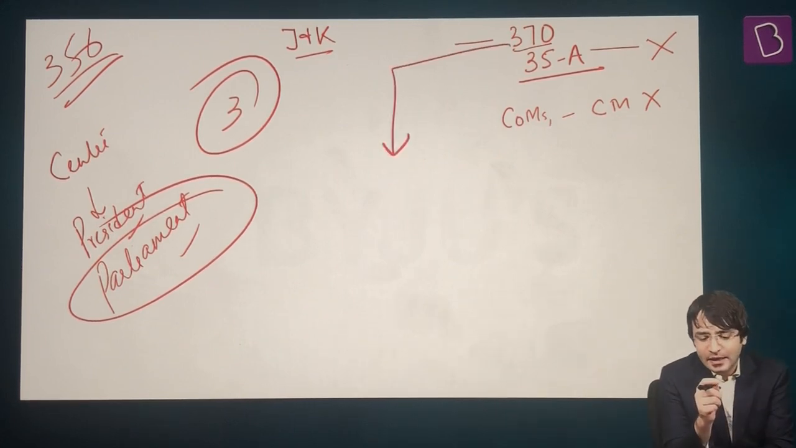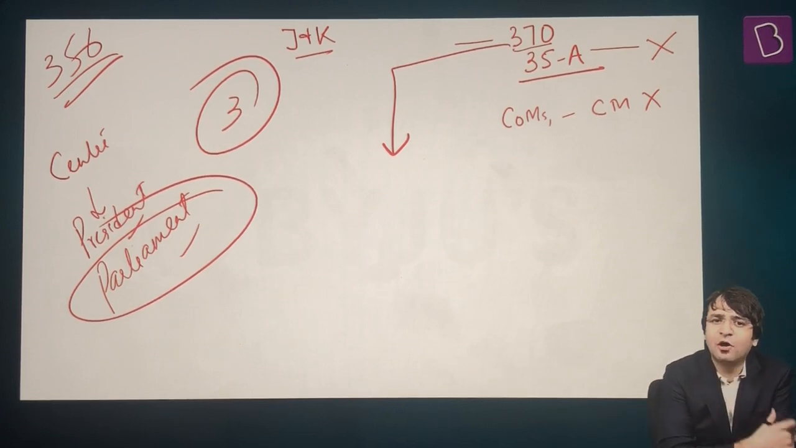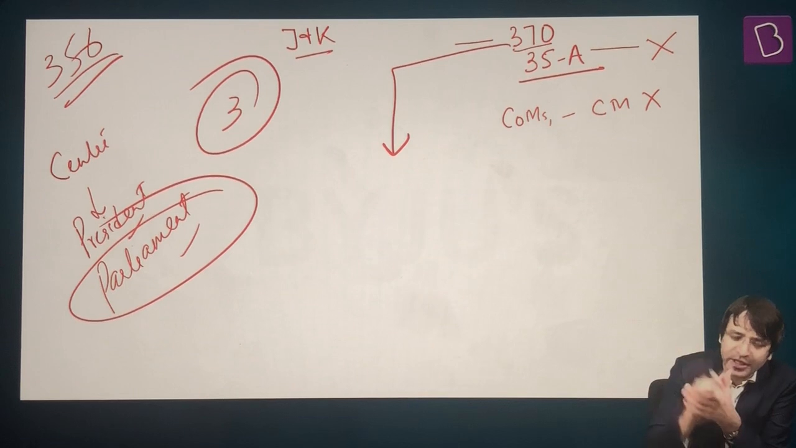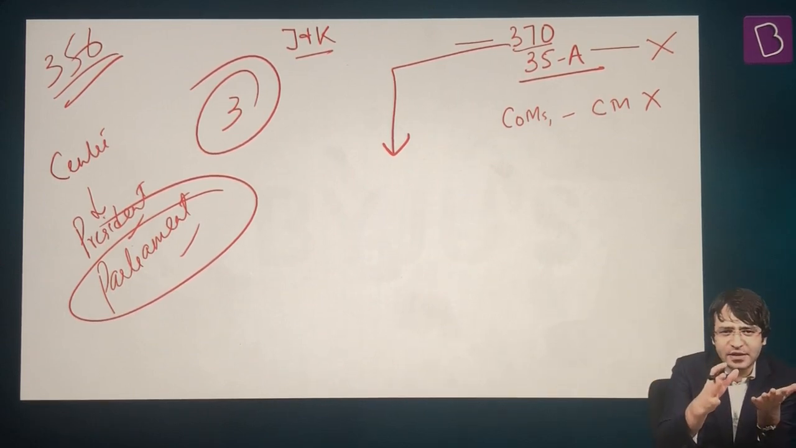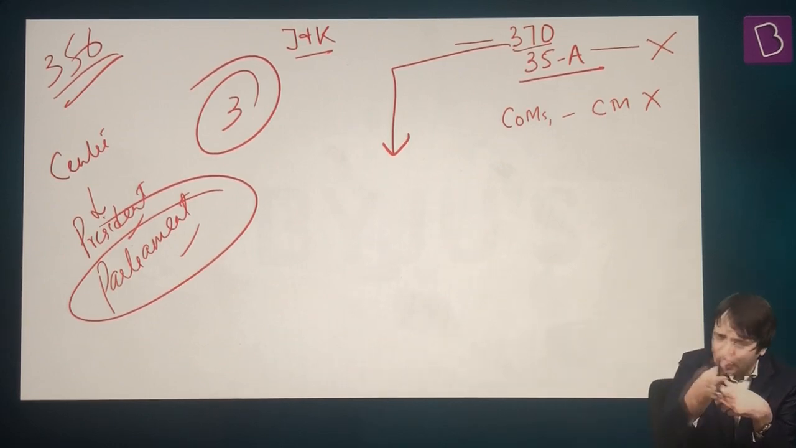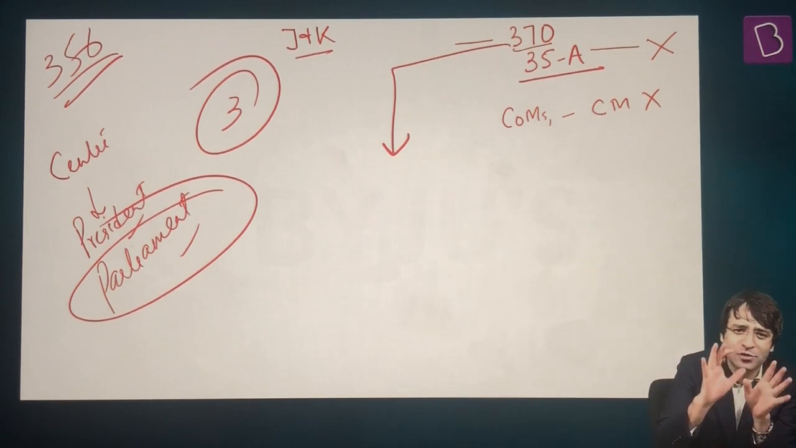How? Because in the morning of August 5, the president issued an order and said Article 370 is no longer operational. So basically, the protection of Article 370 is no longer there. What is this Article 370? I told you I'm going to tell you in the chapter on Jammu and Kashmir. You can go through that chapter right now and see what Article 370 is all about.